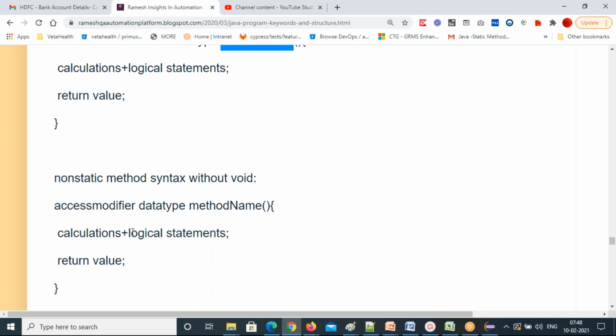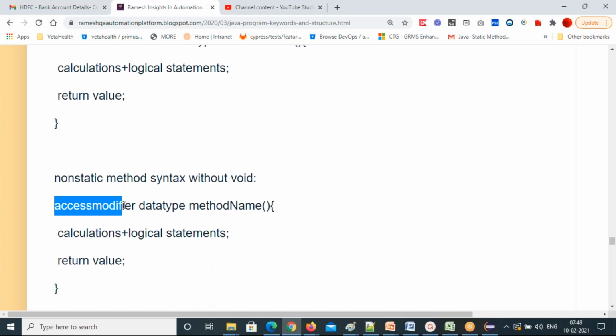I'm giving non-static also here. You can create any kind of method, either static or non-static, whichever you want. I'm giving both the syntaxes. You have to take a decision as a programmer.